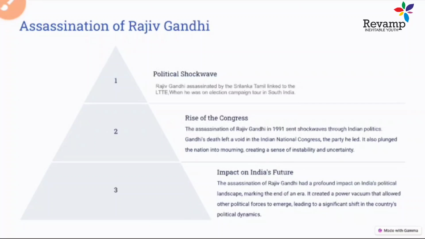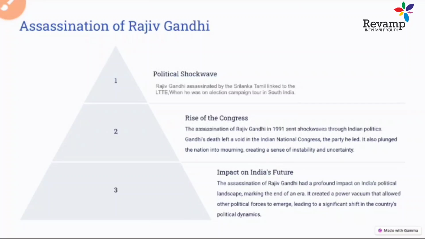The sudden death of Rajiv Gandhi created a lot of instability in Congress. No one was expecting it, and Rajiv Gandhi was one of the youngest and most emerging leaders of the Congress party. So it was a shock for the Congress party and all its leaders.